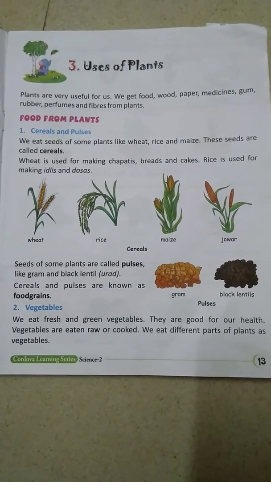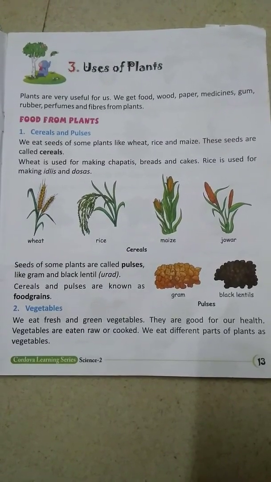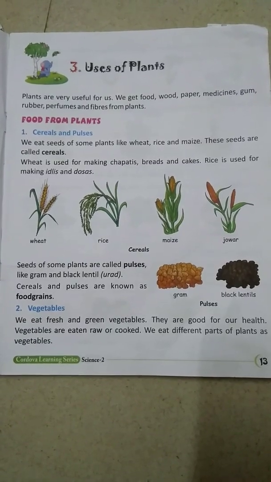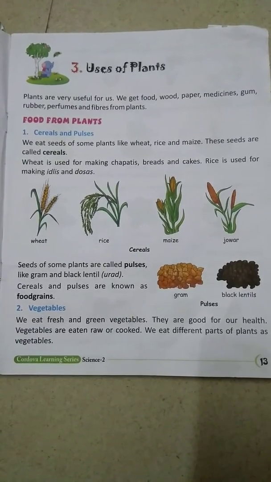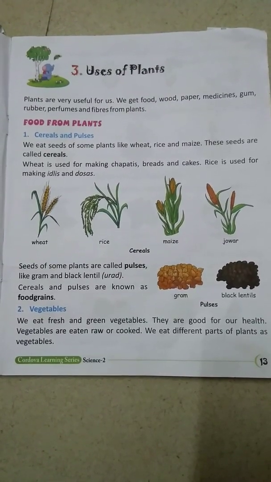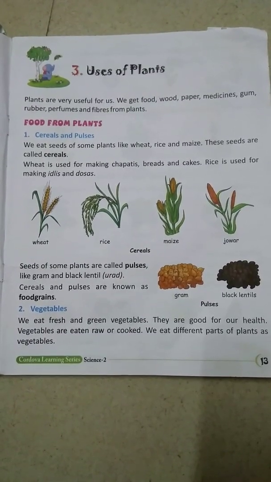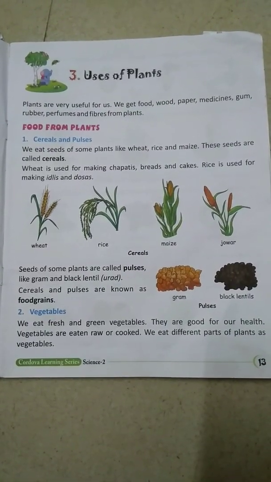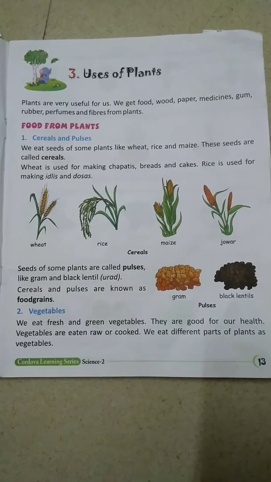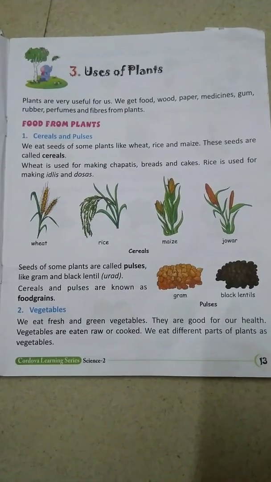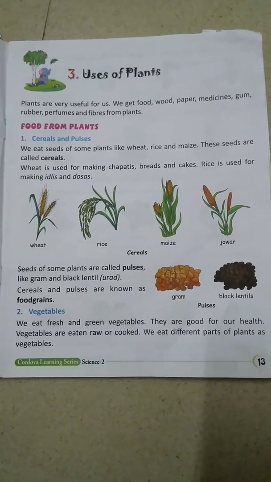For example, carrot, radish, tomato. All these types of vegetables we eat raw. Some vegetables we cannot eat raw, like potato, brinjal, bottle gourd, etc. These are cooked food. Before cooking we are not eating them, but raw vegetables we can eat without cooking.